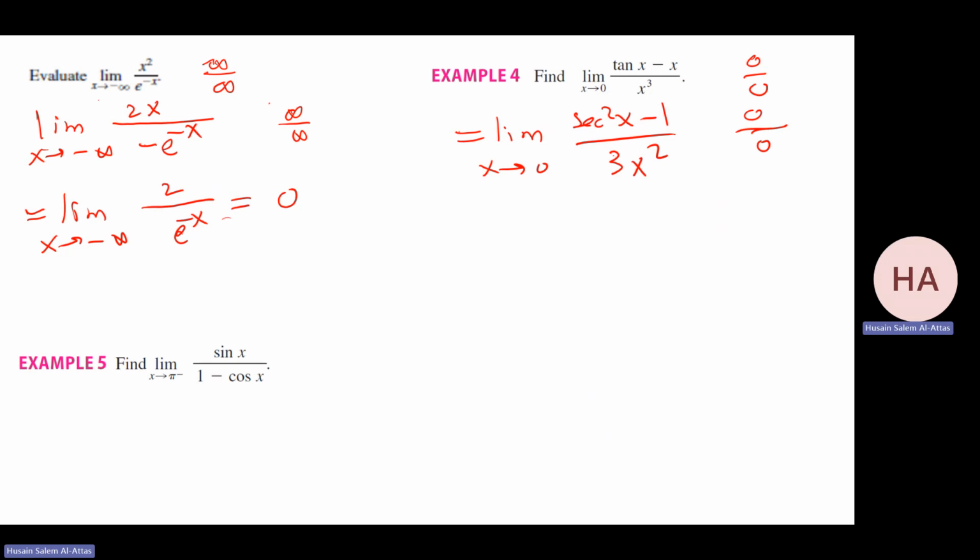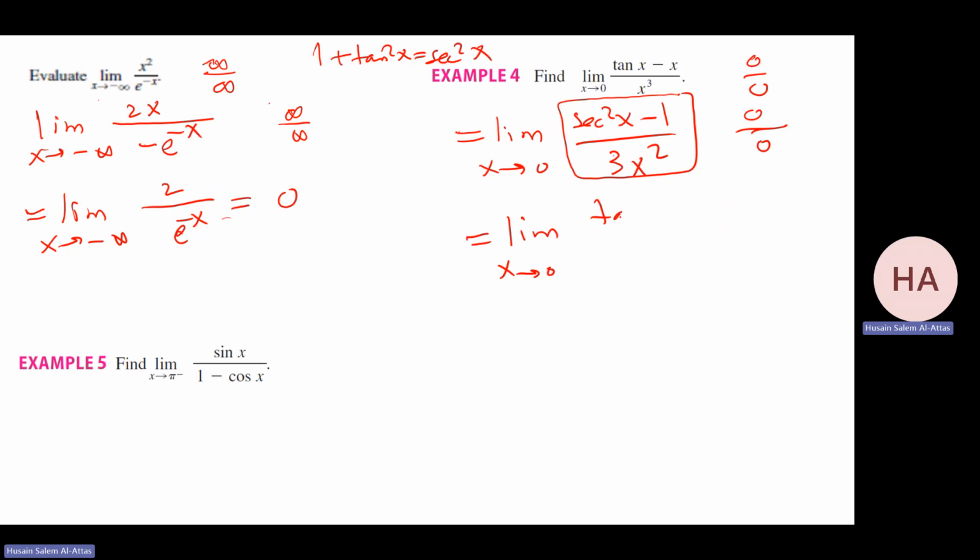I can do L'Hopital's rule again, or I can try to manipulate this one and simplify it. If you notice, this is secant squared minus 1. I know 1 plus tan squared is equal to secant squared. So secant squared minus 1 will be tan squared.